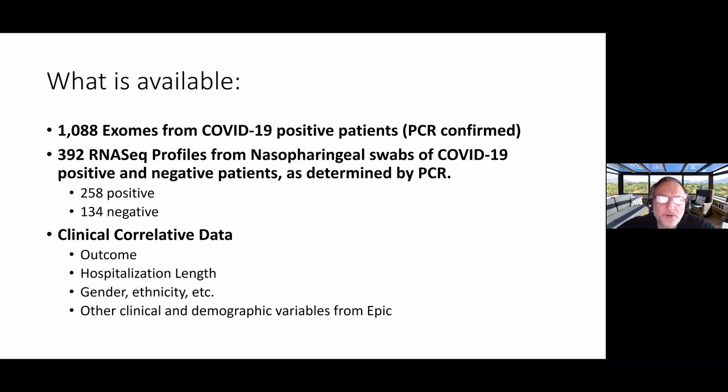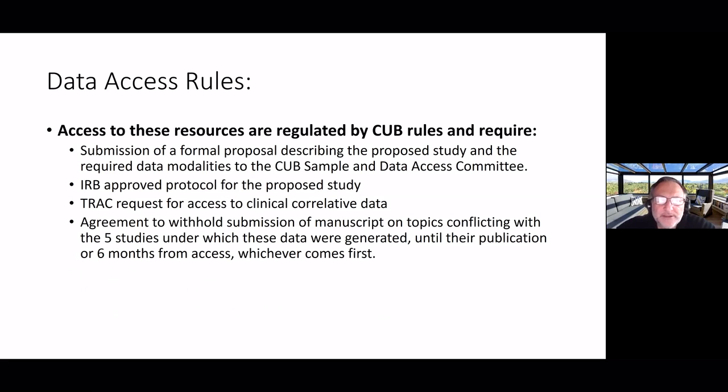Just wanted to go briefly over the data access rules. There are really 4 requirements. The first one is that people should submit an actual proposal to the CUB Sample Data Access Committee that describes the study that they want to do and why they need the data. They should have an IRB approved protocol for the proposed study, and they have to file a track request for access to clinical correlative data.